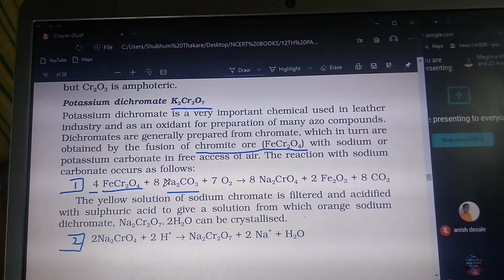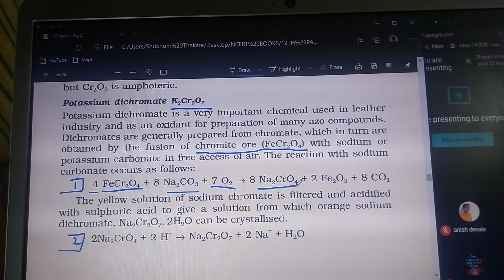See the formula of sodium carbonate, that is Na2CO3, along with 7 O2, that is oxygen. In the presence of oxygen, the chromite ore reacts with the sodium carbonate to form sodium chromate.